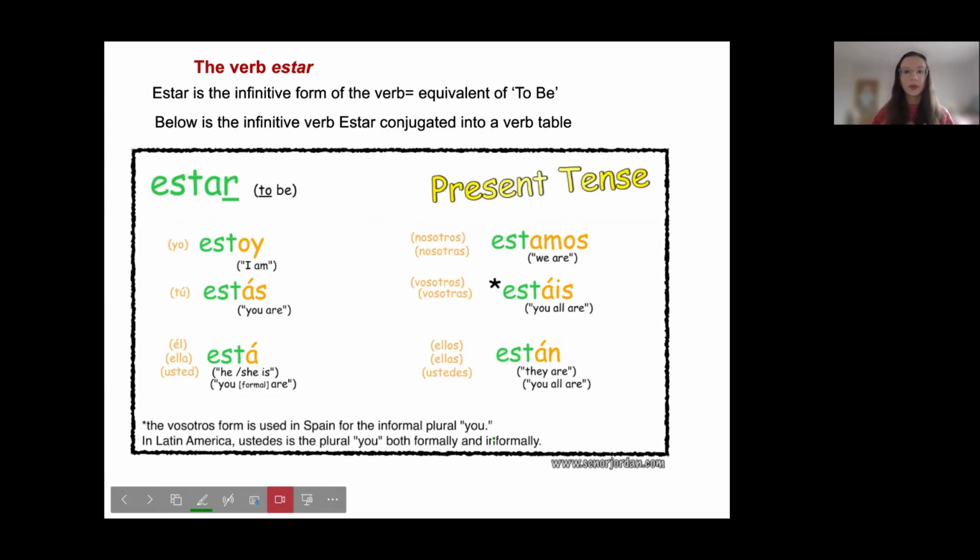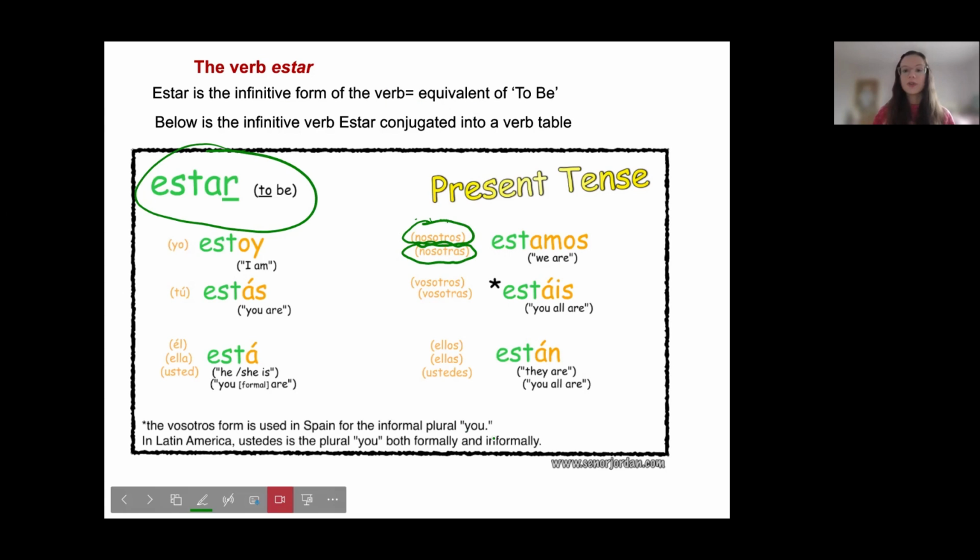This is a really quick run through. So estar, obviously we know is the infinitive. Here it is. Estar means to be. We conjugate it as yo estoy, I am, tú estás, you are, él, ella, usted está, so he, she is, or you formal are. Nosotros estamos. The difference here is nosotros is if everybody was masculine, or if there was maybe one female and everybody else was male. If there's a male present, you have to use nosotros. If it's just girls or females, you use nosotras. So nosotros estamos, we are.